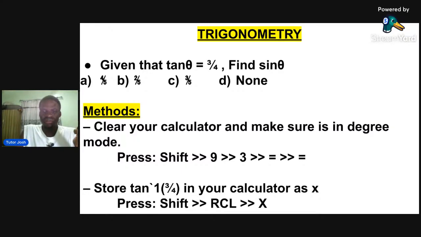Someone is asking, how do we close brackets? Okay, I will answer all of you. I am seeing a lot of questions, but let me just go on. Store tan theta equals tan inverse of 3/4 in your calculator. After storing your tan inverse,